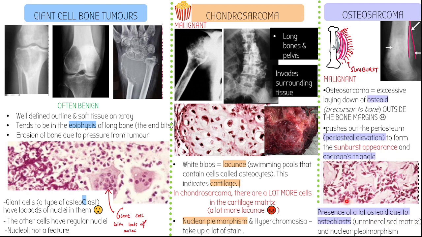Also, if you look carefully, for example, here, look at that nucleus there, we're getting all sorts of funny, weird shapes that don't match each other, so pleomorphism. So in combination, there's no lacunae here. This is all trabecular bone, so this is your normal bone, but you can see the osteoblasts are laying down a lot of osteoid here, which is obviously going to lead to osteosarcoma. Okay, right, that is everything. Learn those. Now it's time for a quiz.